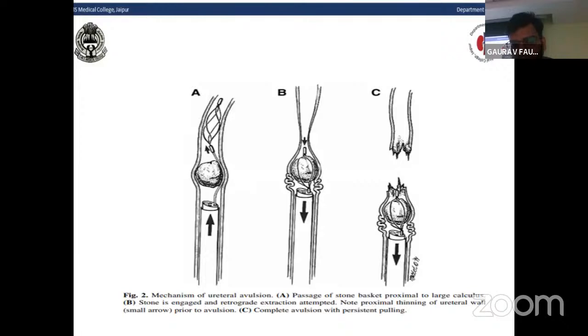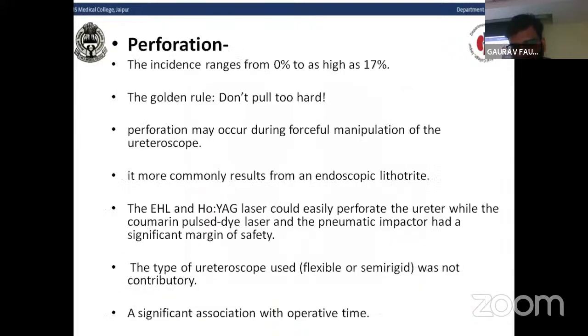This is the diagram showing the mechanism of the ureteric avulsion. In diagram A, the stone basket is passed proximal to the large calculus. In the second, the stone is engaged and retrograde extraction is attempted. When force is applied, note the proximal thinning of the ureteric wall prior to avulsion. And in the third diagram, we can see that complete ureteric avulsion occurs.